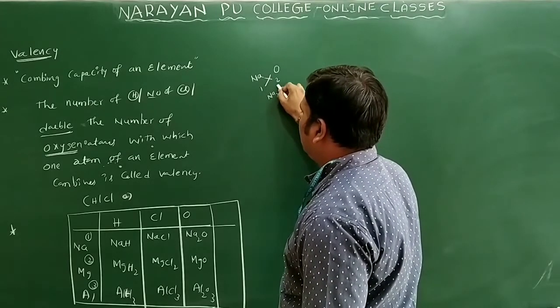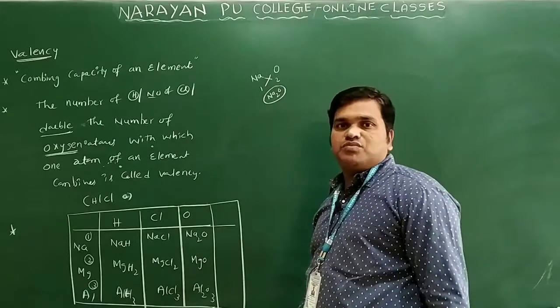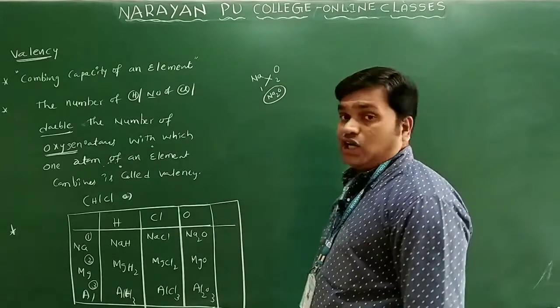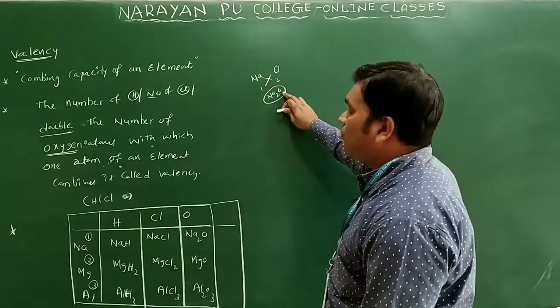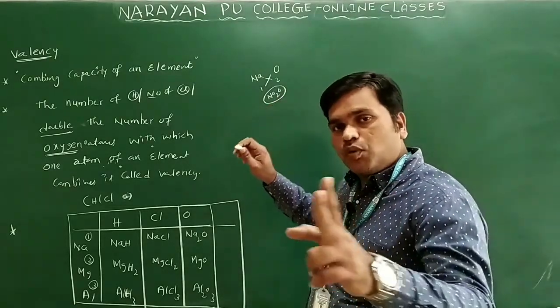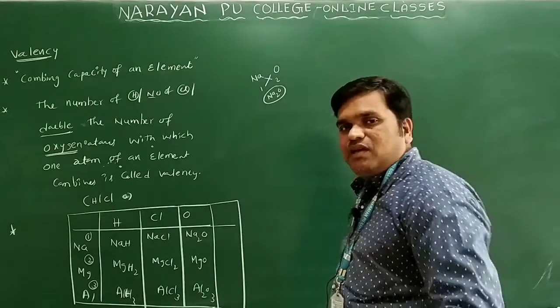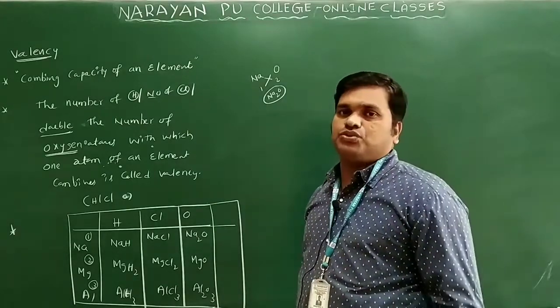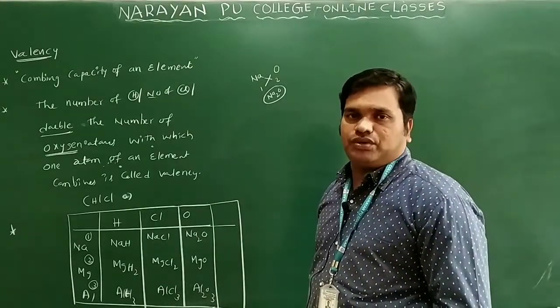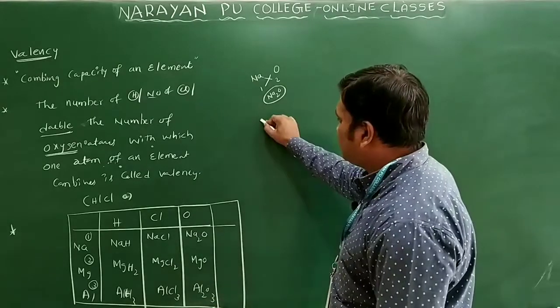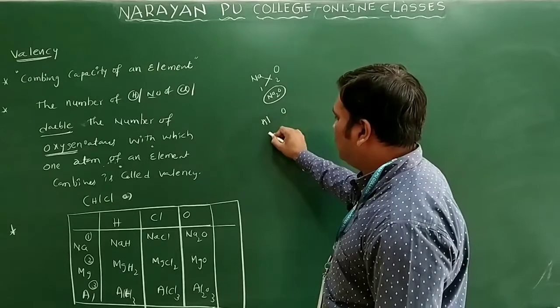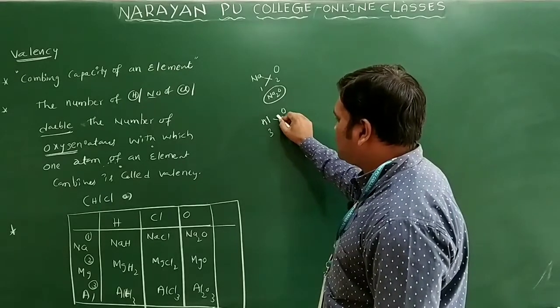Here you will get Na2O. How many sodiums are there? 2 sodiums. And how many oxygens? One oxygen, so it is balanced. Each oxygen can be considered as double the number of oxygen atoms. A single oxygen we consider as 2, 2 oxygens as 4, 3 oxygens as 6. Now you can see in this case Al2O3. This is Al and oxygen, aluminum valency 3, oxygen valency 2, then what will you get?